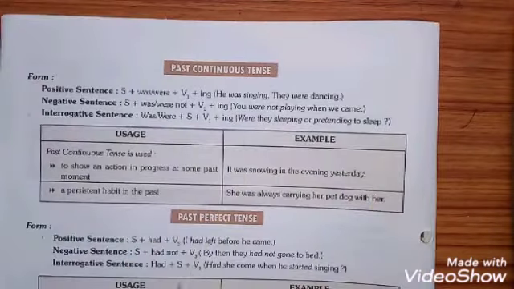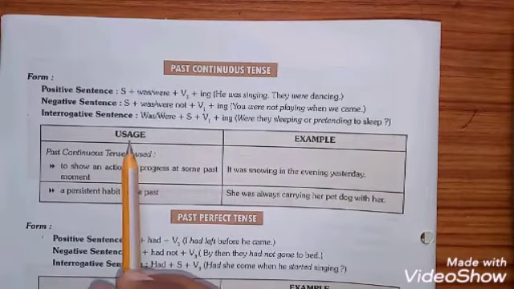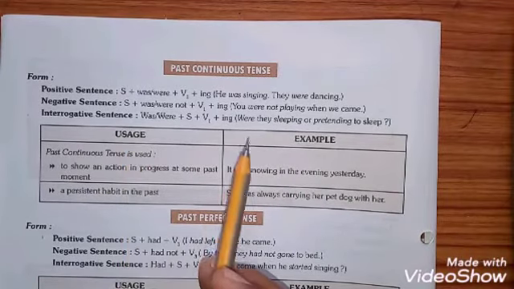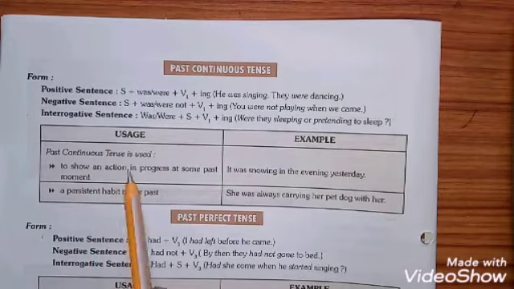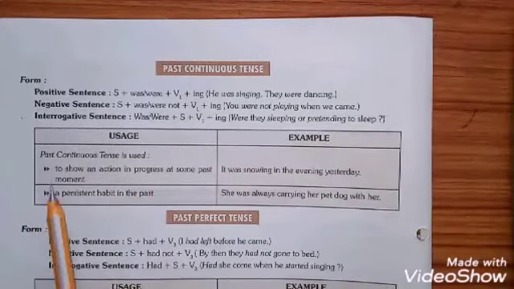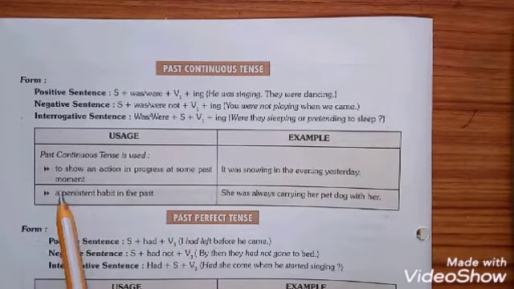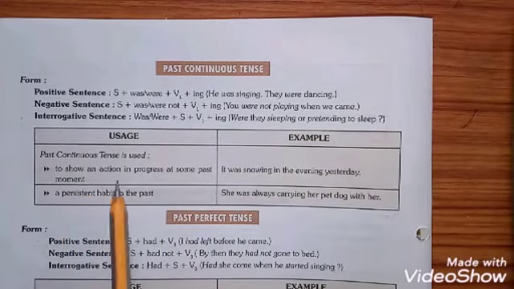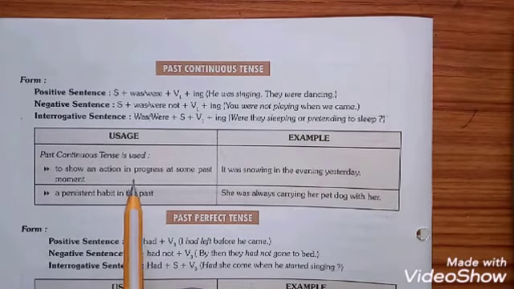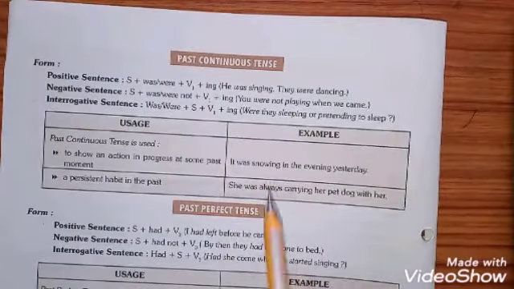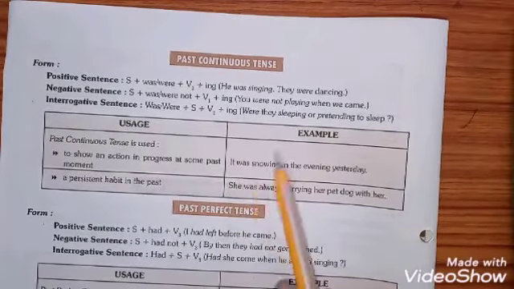Dear students, now it is the turn of the special usage of past continuous tense. Past continuous tense is used, first, to show an action in progress at some past moment. If any action was in progress at some particular past moment, the tense supplied is past continuous tense.